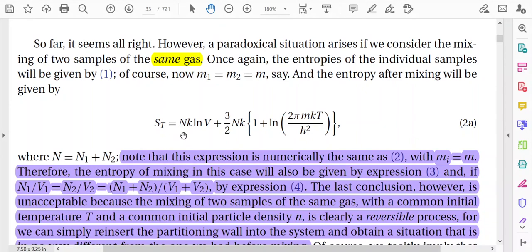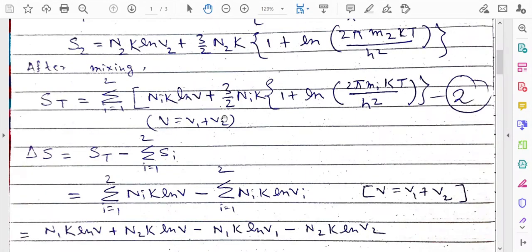So the total entropy S_T is equal to Nk ln V plus 3/2 Nk into (1 plus ln (2 pi m k T by h square)). So this is the expression of the entropy after the mixing. But the point is that this expression is numerically the same as expression 2. Expression 2 means actually this expression.